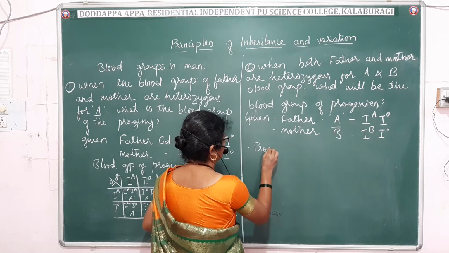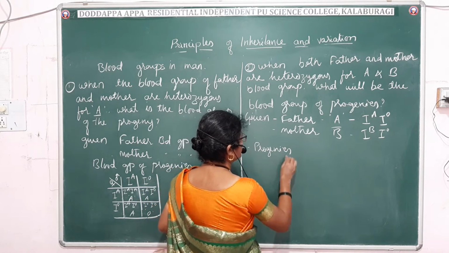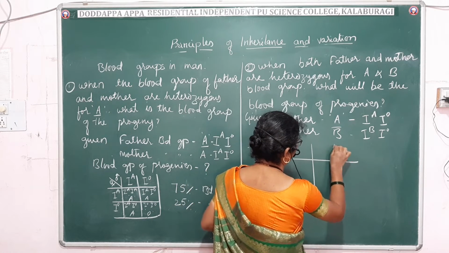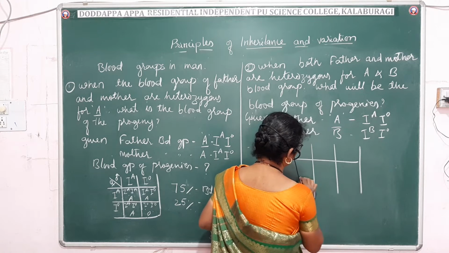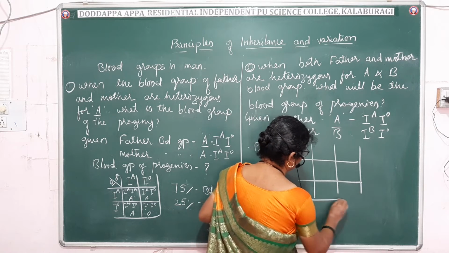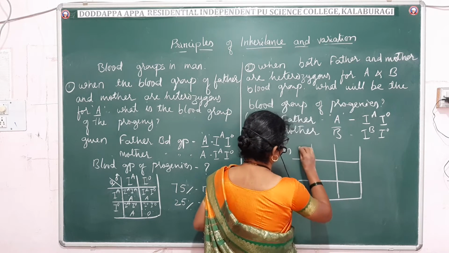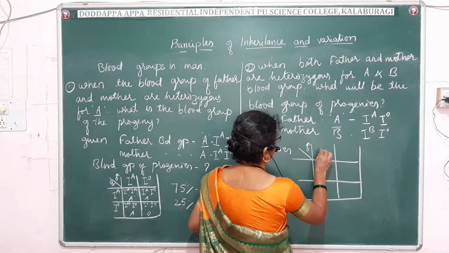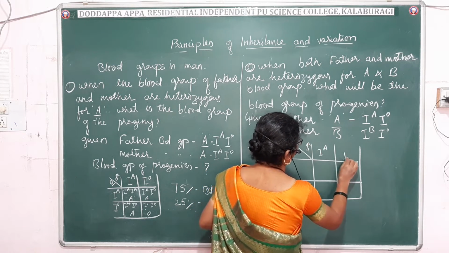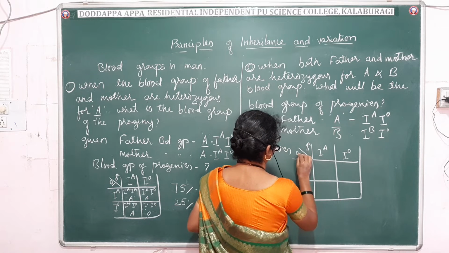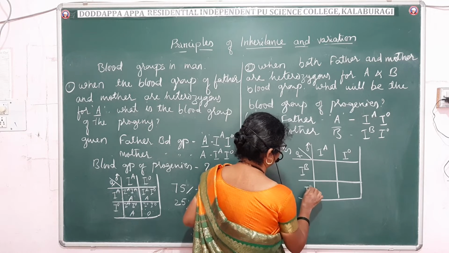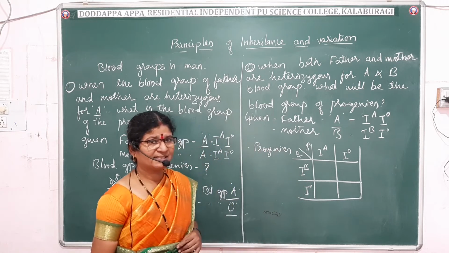Now, progenies. Let me write directly the Punnett square. You have studied the monohybrid and dihybrid process, so no need for me to write the steps. Directly we can write. Father is having blood group A and mother is having blood group B. So I wrote the gametes on the side.